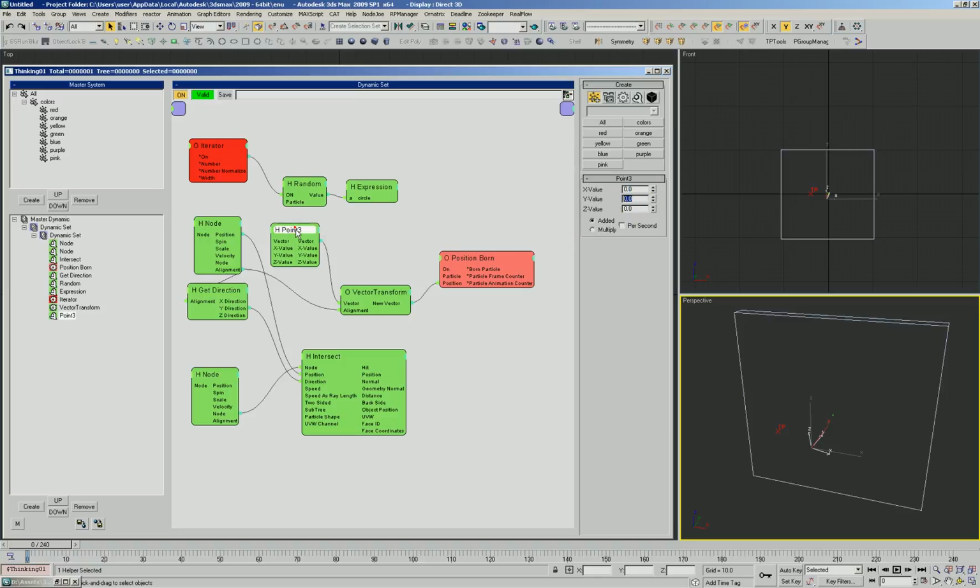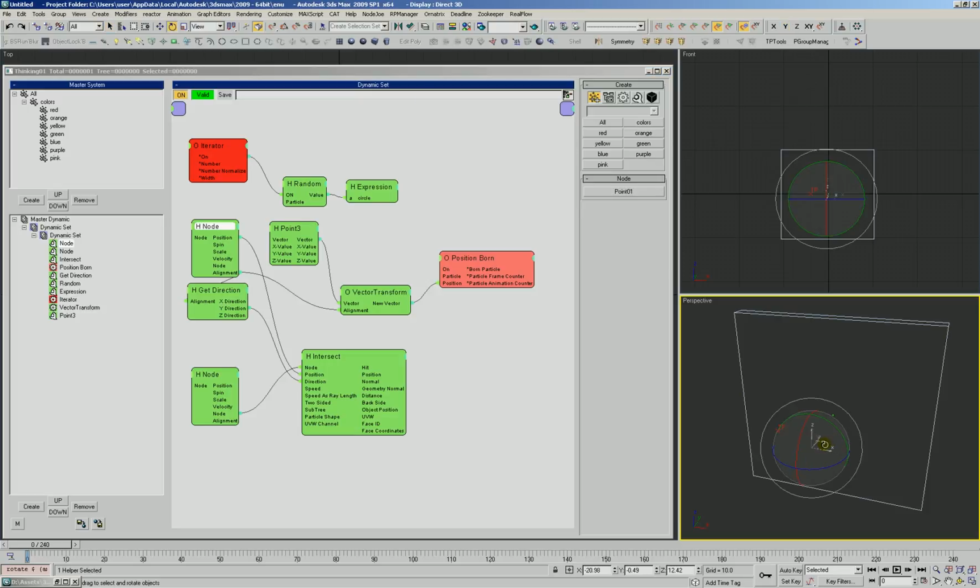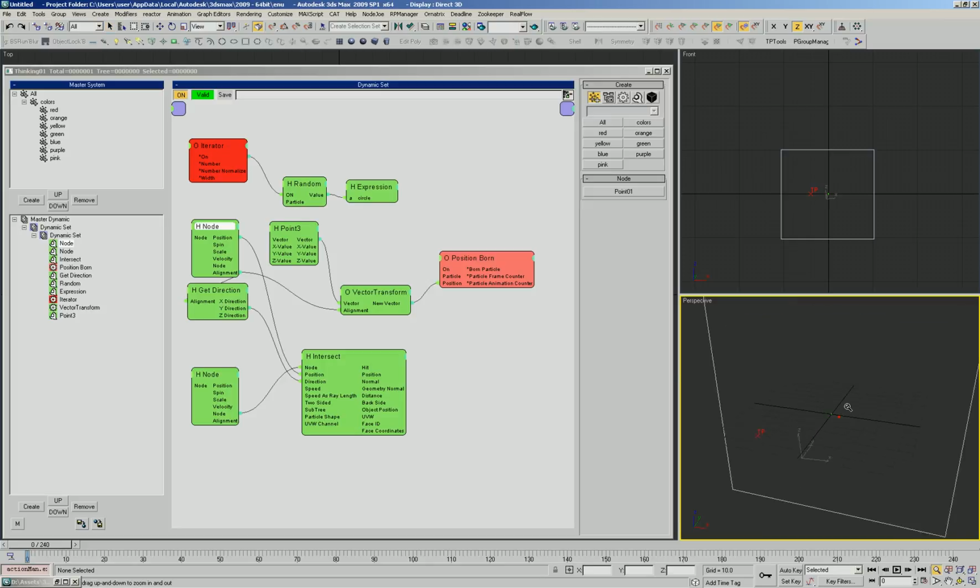Okay, so what we've got right now is we've got a vector here that's 0, 0, 0. We've got an alignment based on this point helper's y alignment. And what it's doing is, right now, it's just creating that particle at 0, 0, 0. Because we actually need some vector values here. Let's actually go ahead and move this forward a little bit.